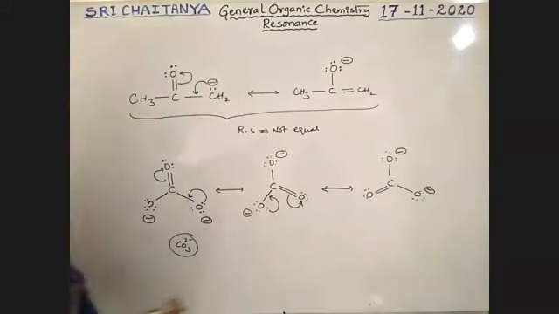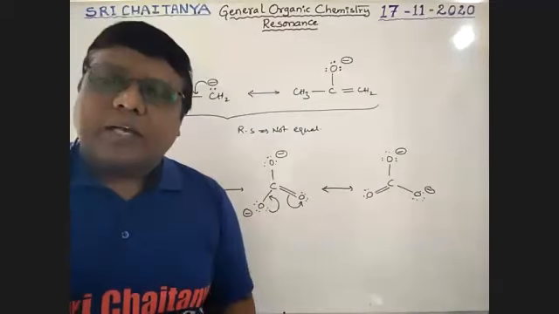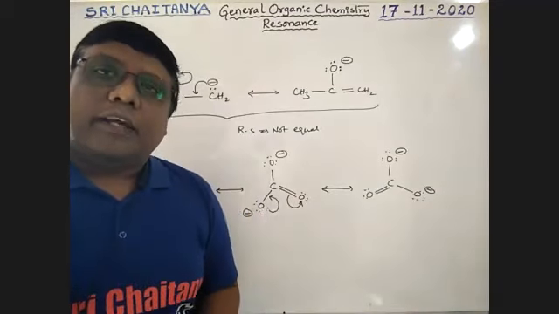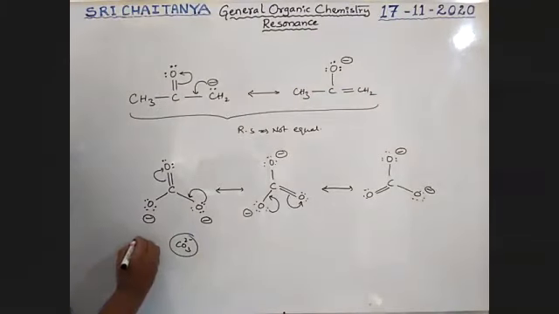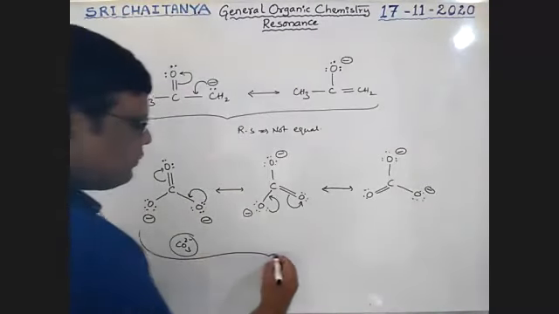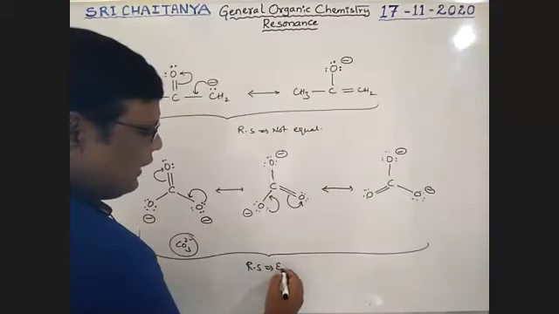This is the condition, boys. All these structures are equivalent because every time the negative charge is on an oxygen atom. That means all these resonance structures are equivalent.